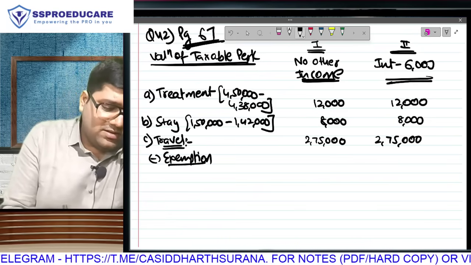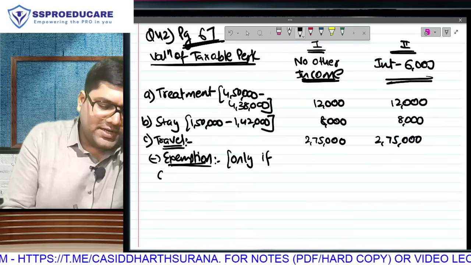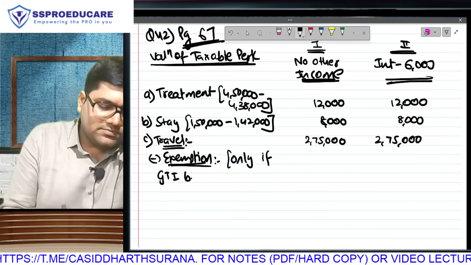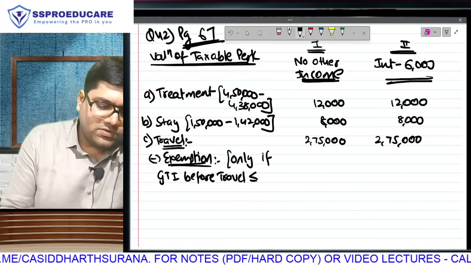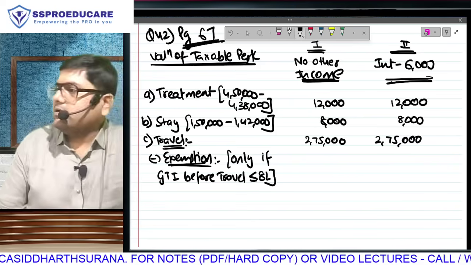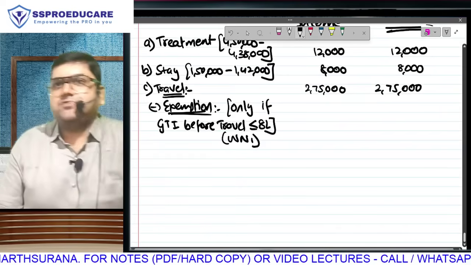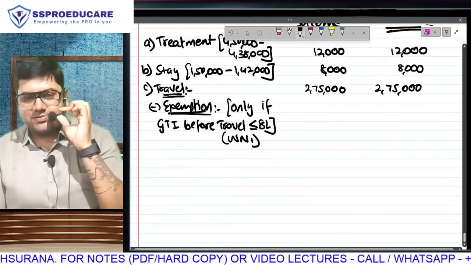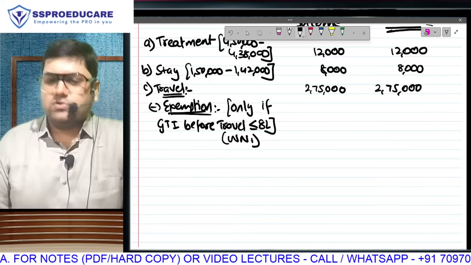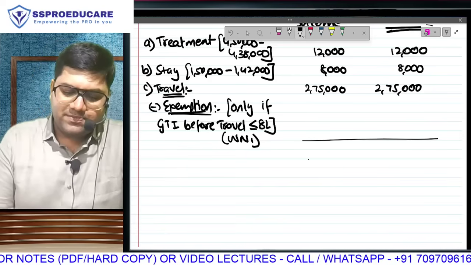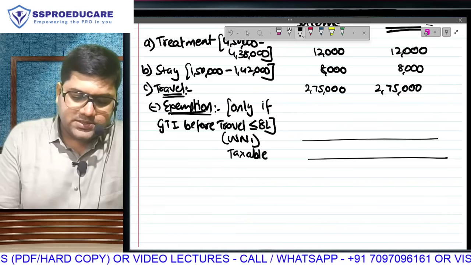We may, but only if GTI before travel is up to 8 lakh, which we don't know. We will have to make a working note for that. But once we know, we will decide whether to give the exemption or not. If the exemption will be given, we will subtract that amount. Otherwise, it will be 0. And whatever is the remaining amount will become your taxable perk. Do you agree with this?